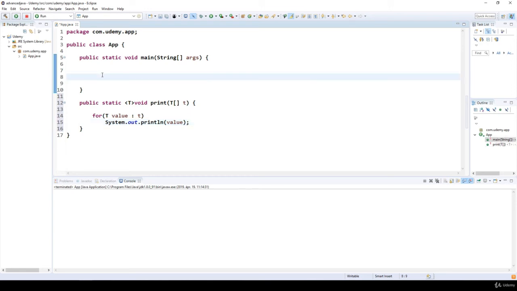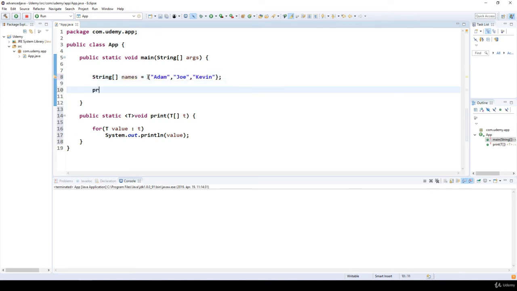So we can use a String names one-dimensional array, something like Adam, Joe, and Kevin. Okay, and we can call this print method with the names. It is going to work fine. This is what we have been talking about in the previous lectures. But this is exactly what we can avoid with the help of upper bounded wildcards.